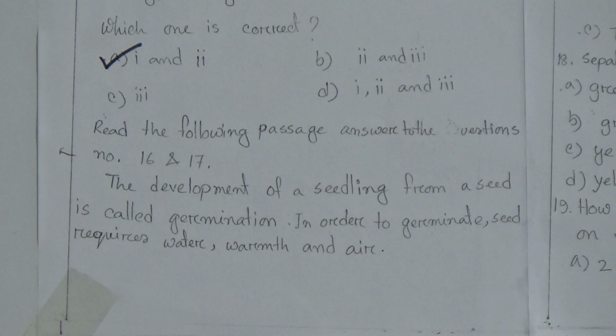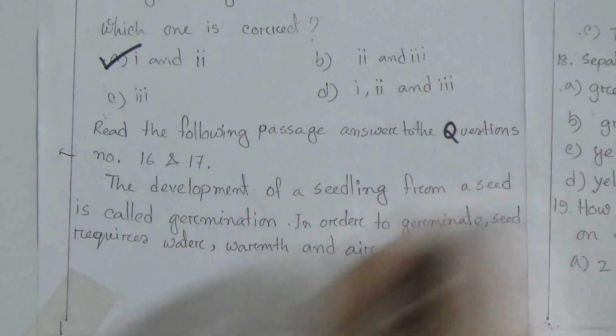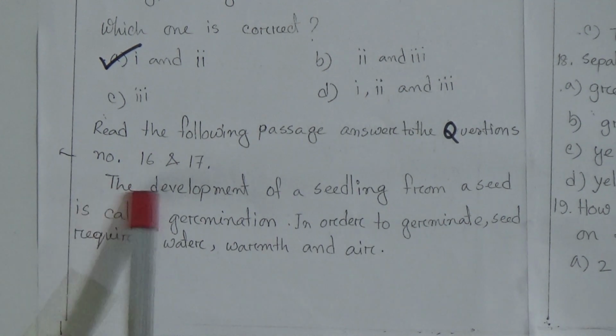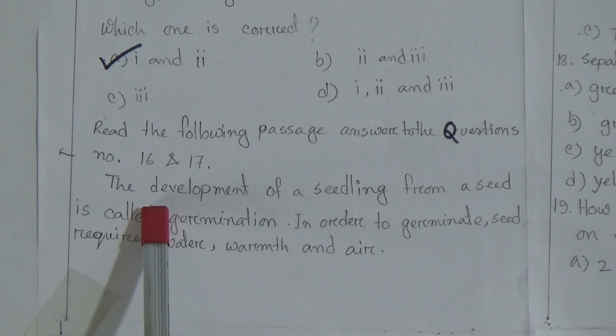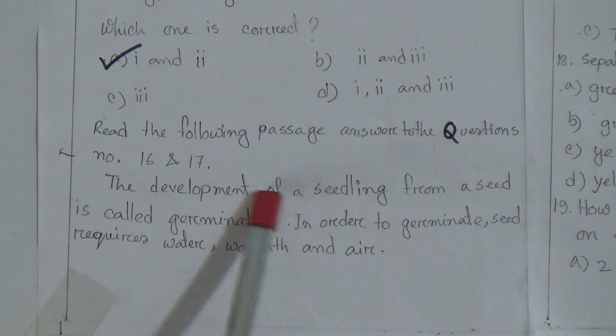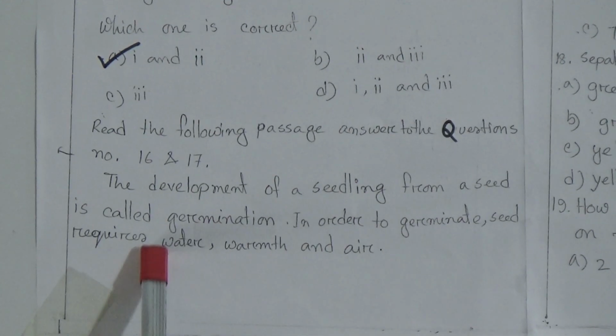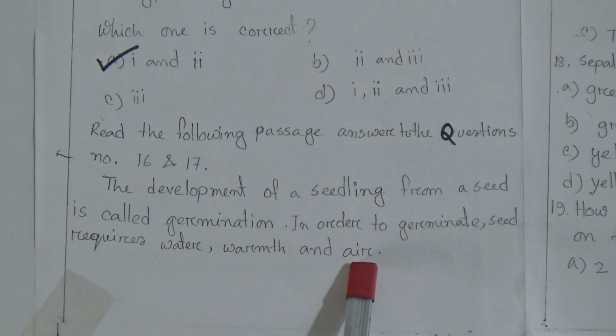Read the following passage, answer questions 16 and 17. First we will read the passage, then we have to give the answer of 16 and 17 number MCQ. The development of the seedling from a seed is called germination. In order to germinate, seed requires water, warmth and air.